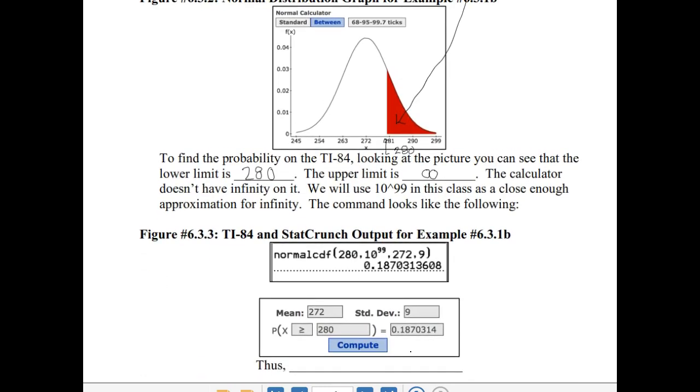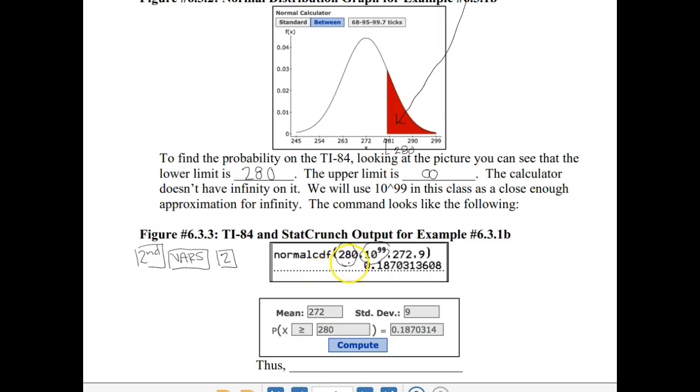Now you should take out your calculator, and as we go through the videos, you should be making the key punches and make sure that you are seeing view screens that match the ones in the textbook. In this case, we want the probability that x is greater than 280. Our lower limit is 280, and the upper limit is infinity, so we enter 10 to the 99. We hit second vars to get into the distribution menu, and push 2 to get normal CDF.